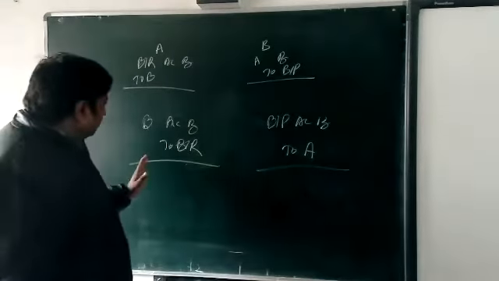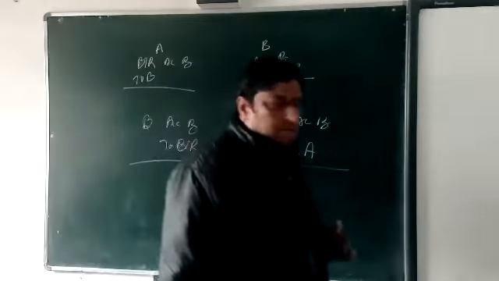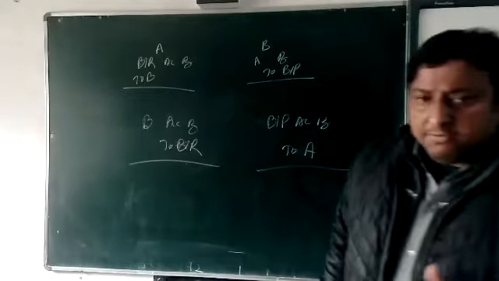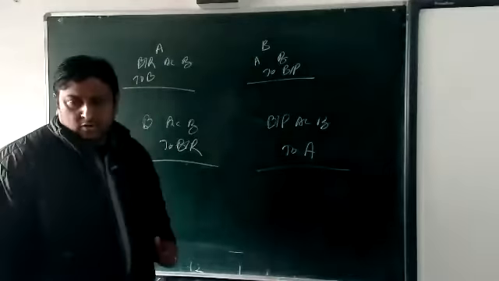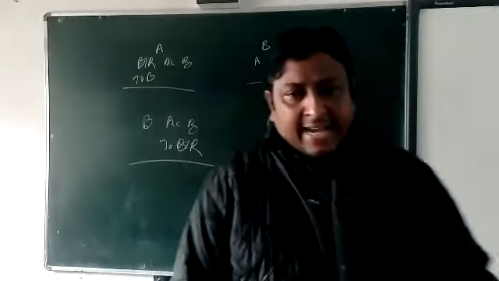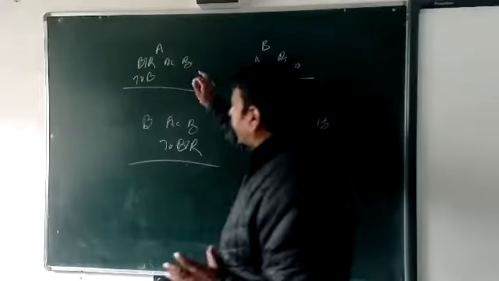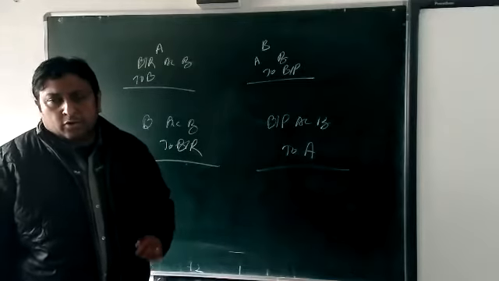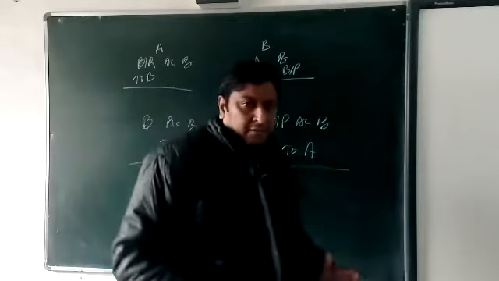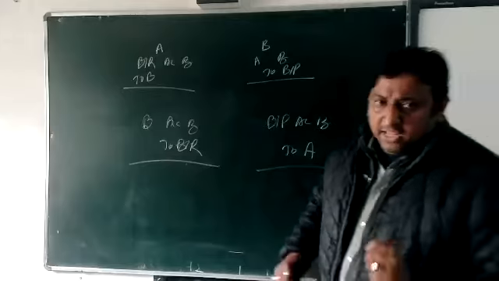Clear, beta? Now, one more problem will come. The problem is that when the bill is dishonored, the drawer A is not getting the money. It's a very big problem because A needed the money, but B is not able to give the money.